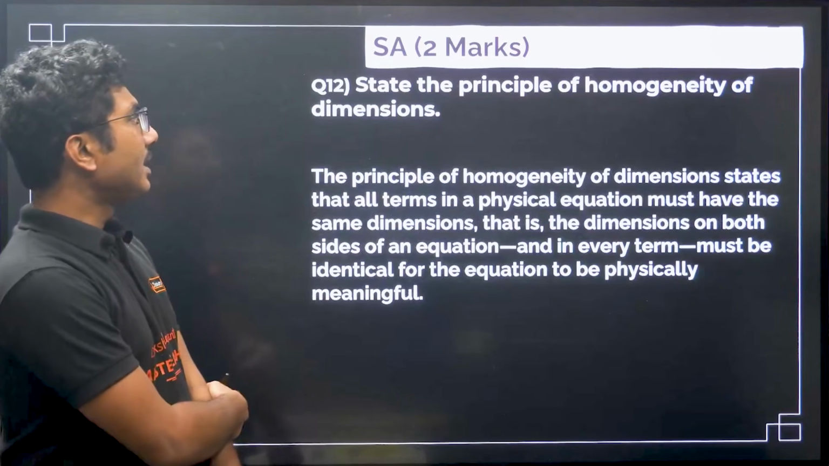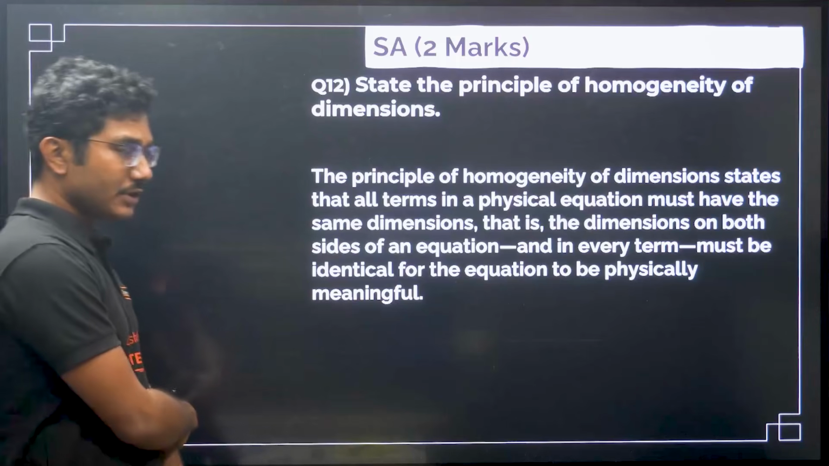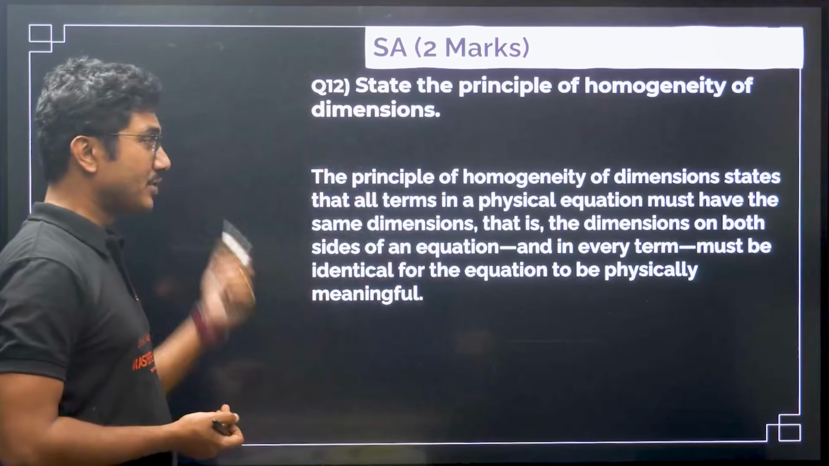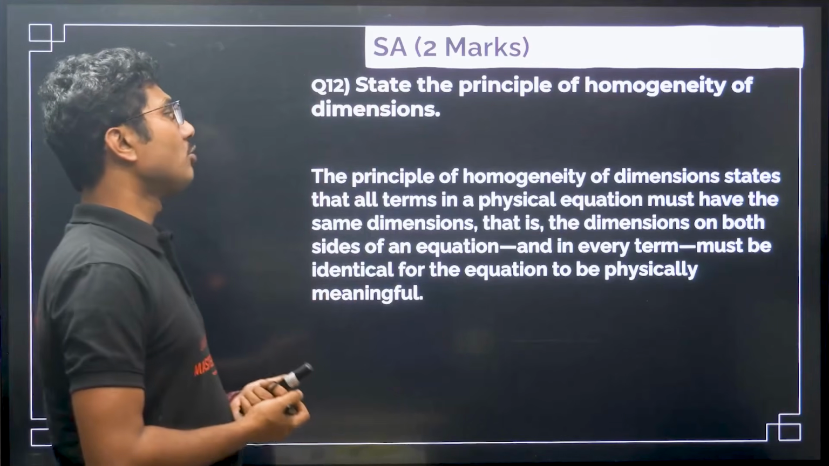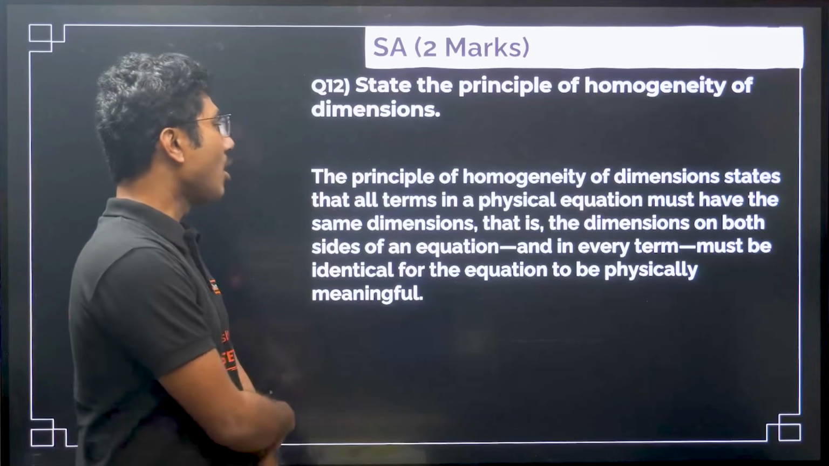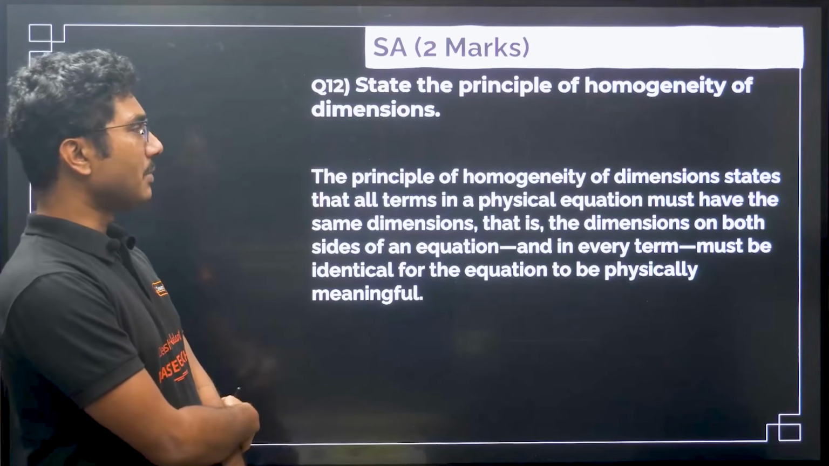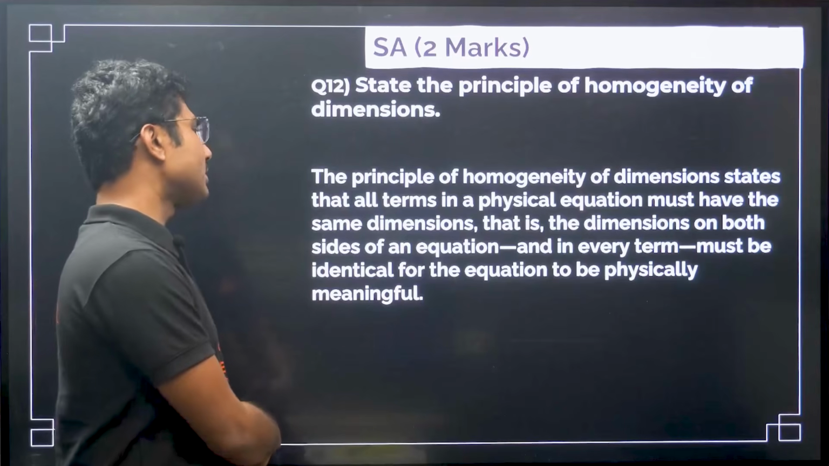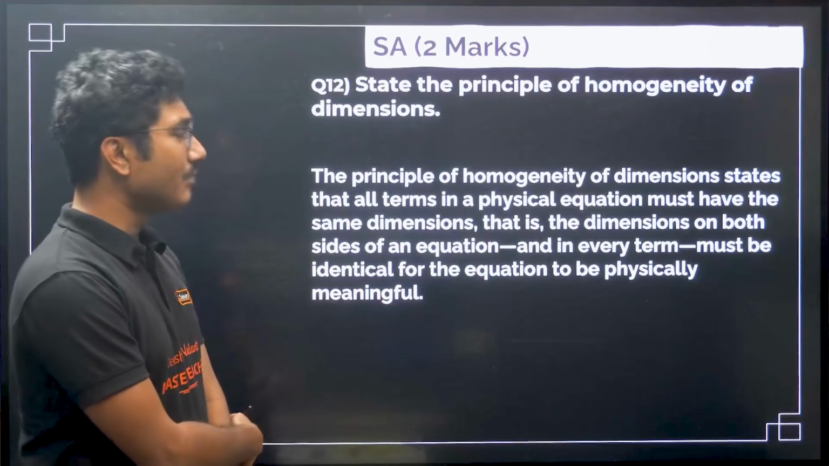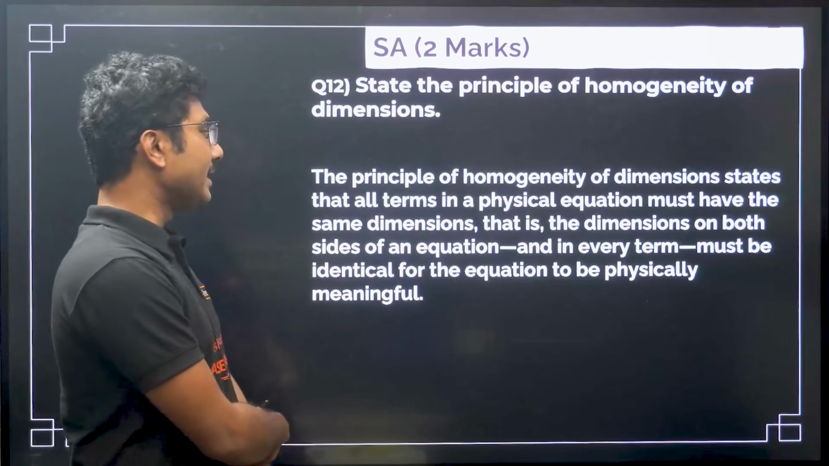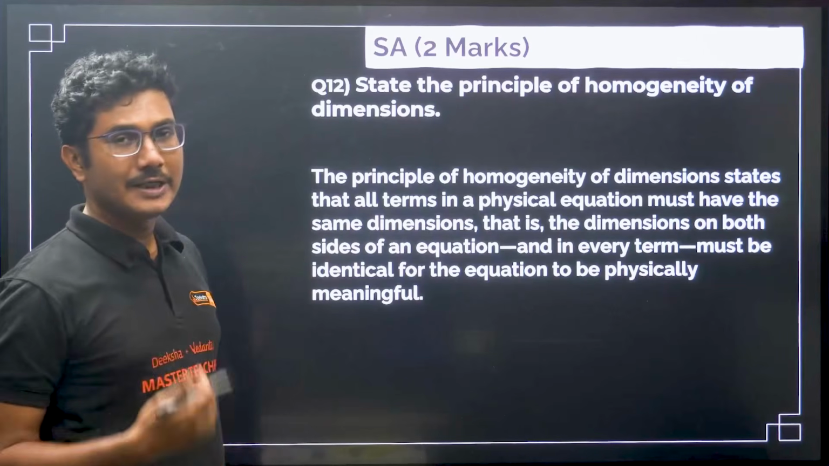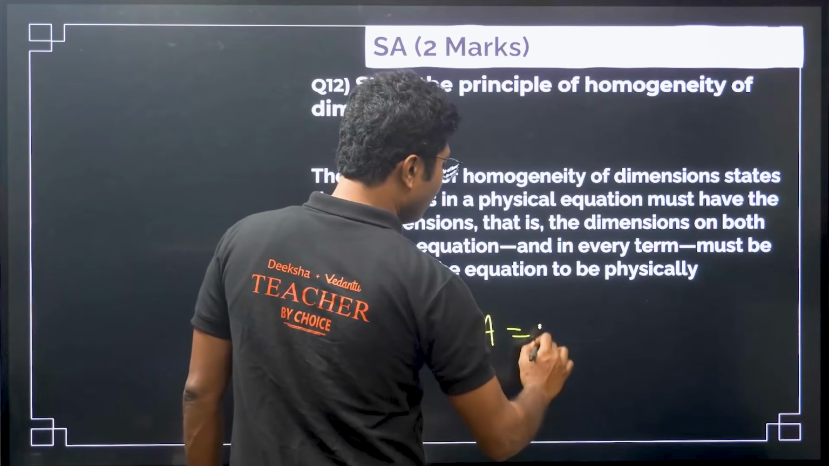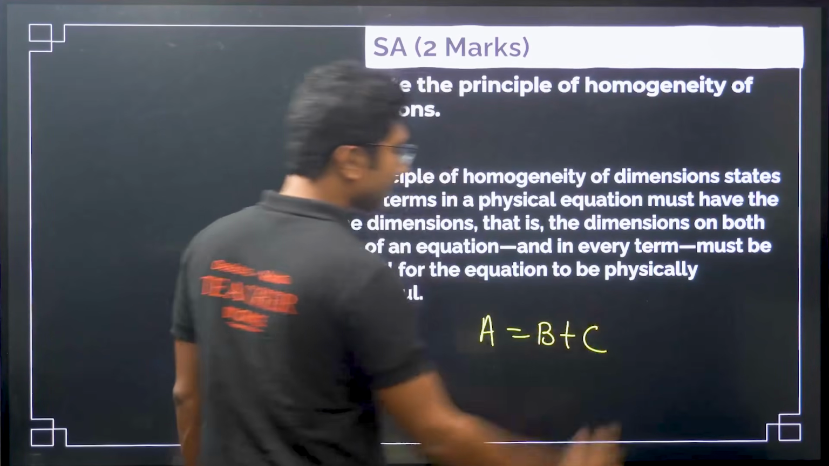Now, state the principle of homogeneity of dimensions. So dimensions have to be homogeneous. What is the principle of homogeneity? The principle of homogeneity of dimensions states that all terms in a physical equation must have the same dimensions, that is, the dimensions on both sides of an equation, and in every term, must be identical for the equation to be physically meaningful. So for example, if I say that A equals B plus C, a very simple equation, right?